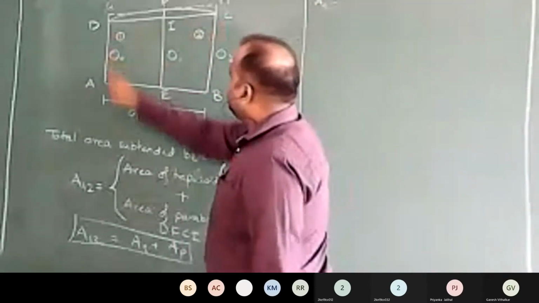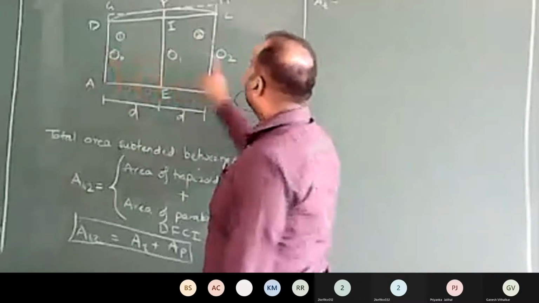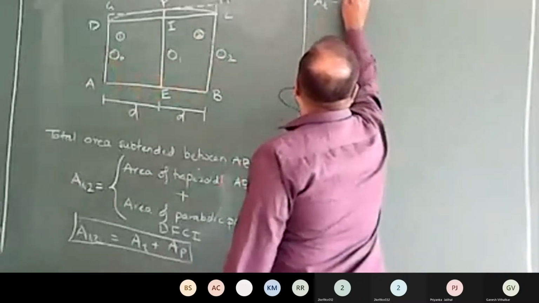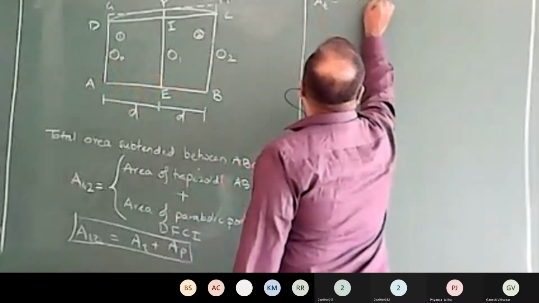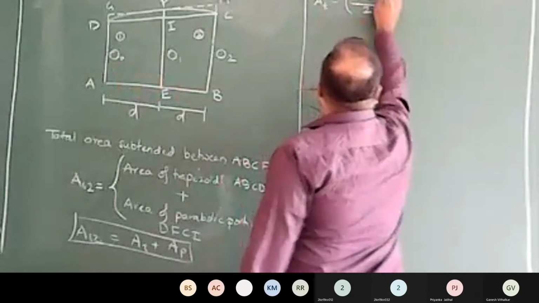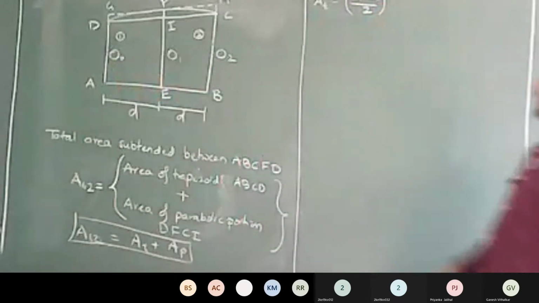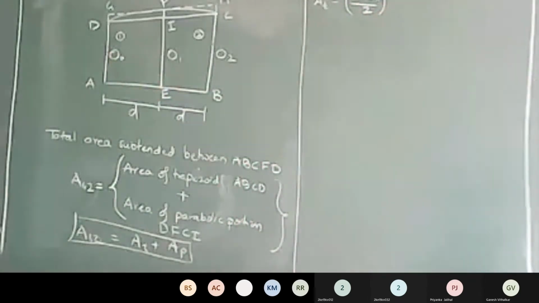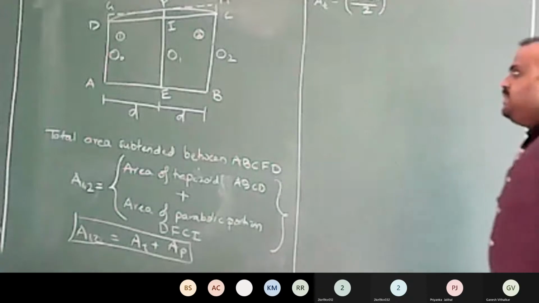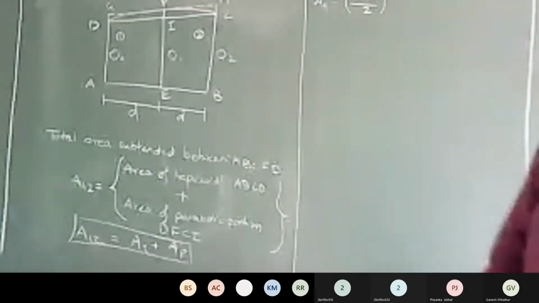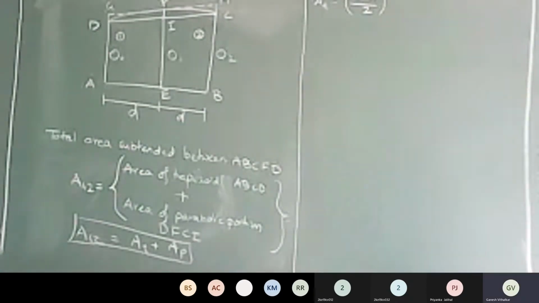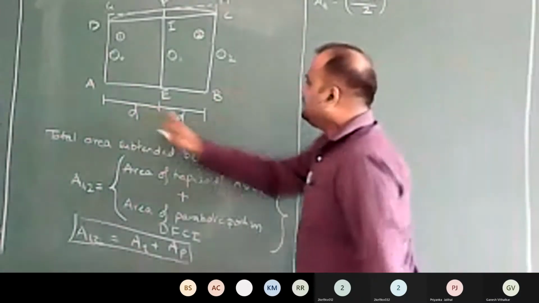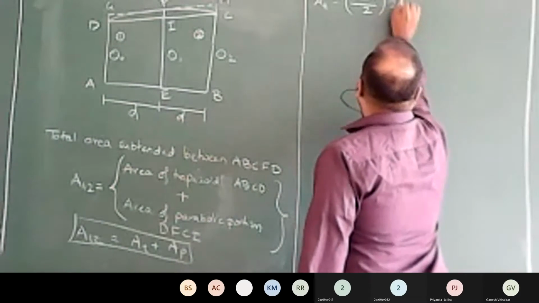So here in my trapezoid ABCD, the parallel sides are O0 and O2. So it's the average of O0 and O2, divided by 2 here. O0 plus O2 by 2 multiplied by the perpendicular distance. What's the perpendicular distance between them? Between O0 and O2? 2D. Yes, D plus D, it's 2D.